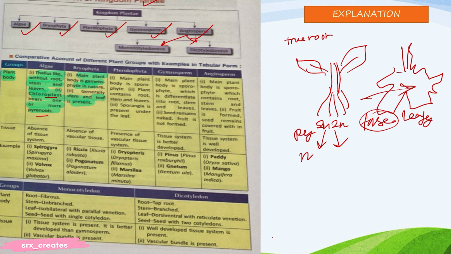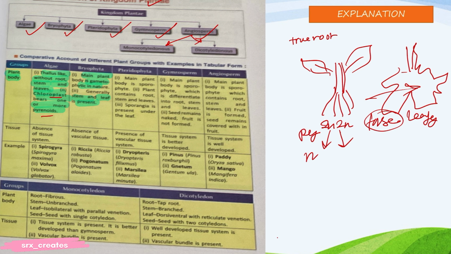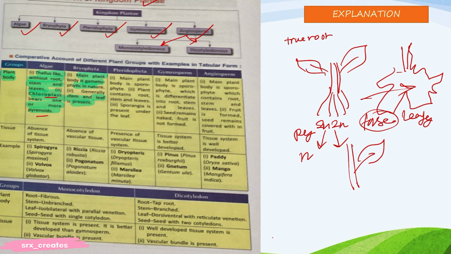Okay, now in bryophyte, stem and leaf are present, meaning true stem and true leaf. Root is not there yet. Now in pteridophyte, the body is sporophyte, I have already told you, 2n sporophyte. Root, stem, leaves. From this stage we get all the important characteristics.